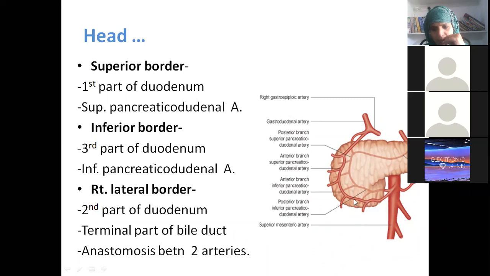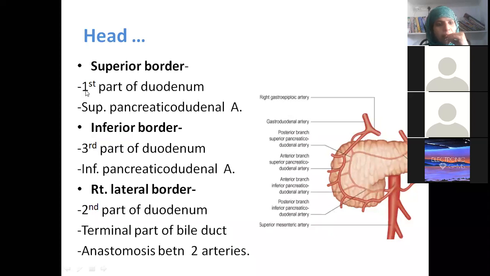Through which branch of the superior mesenteric artery? Inferior pancreatico-duodenal artery. Very good. That means the superior pancreatico-duodenal artery is a branch of the celiac trunk, and the inferior pancreatico-duodenal artery is a branch of the superior mesenteric artery. That means there is an anastomosis here.